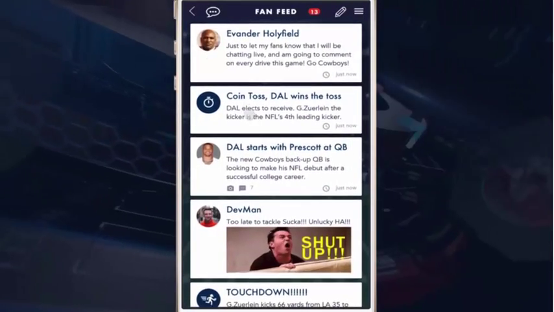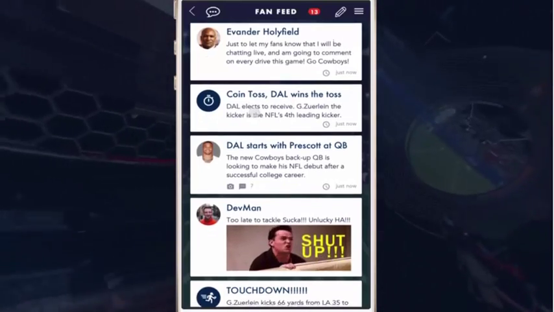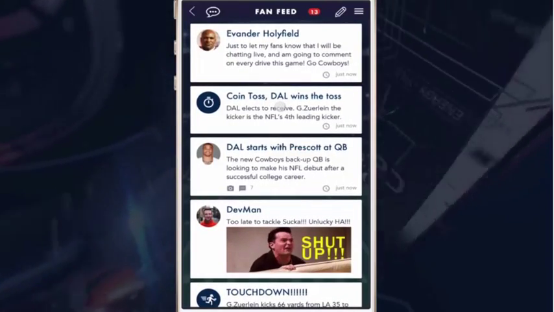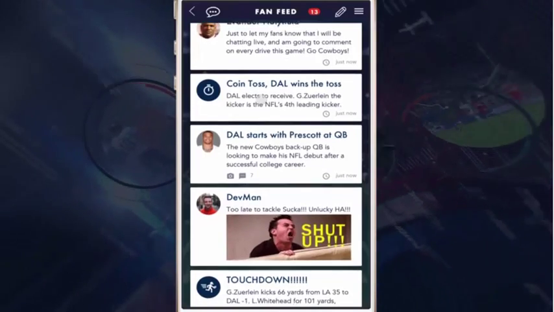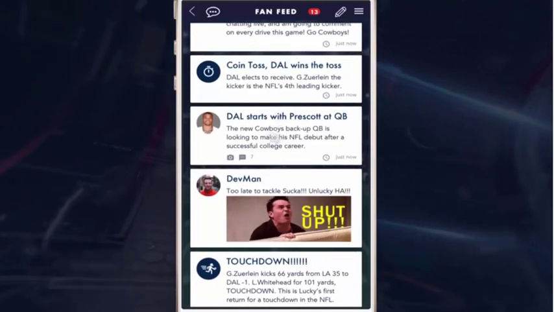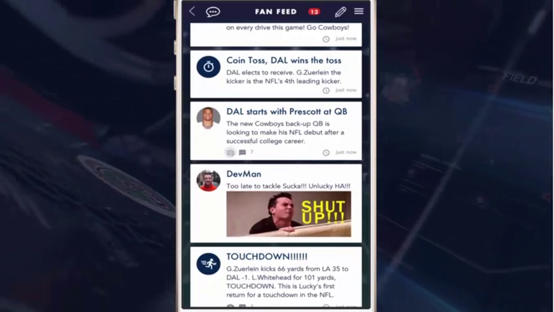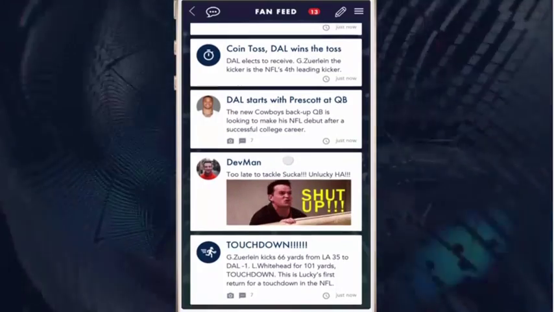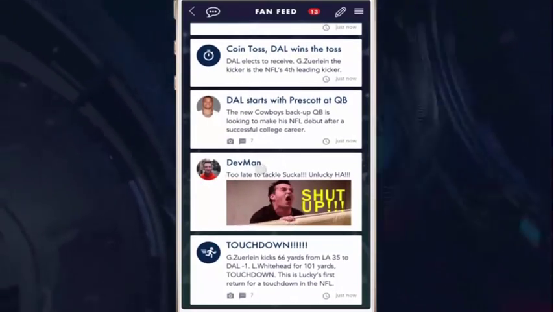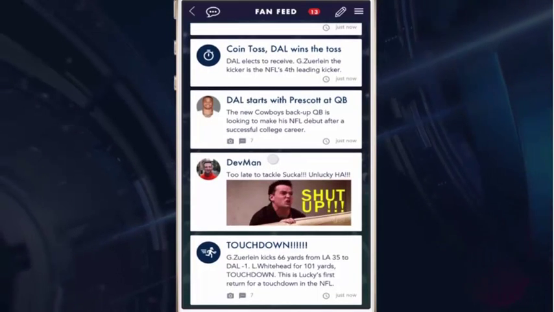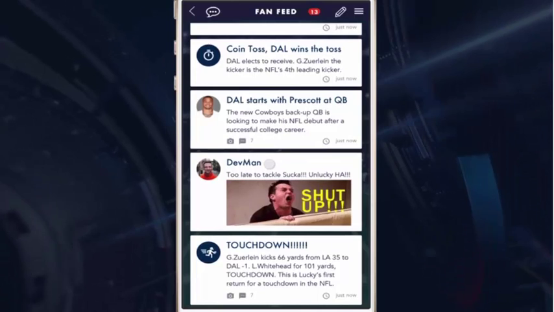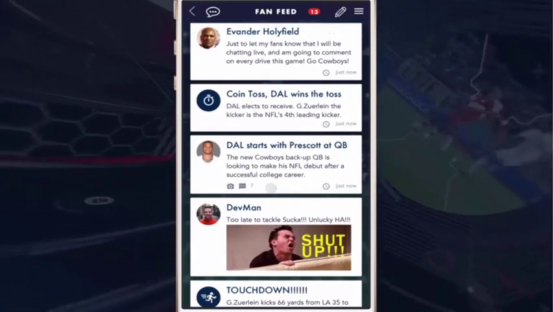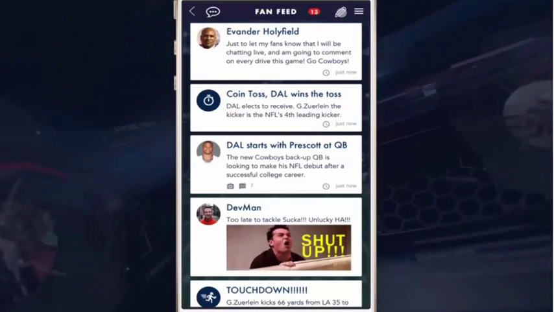And now I see that Evander Holyfield, a celebrity, is a part of this game, and he's ready to comment and show his fans he's involved. We have other game status and game score information and other player and game information feeding in, including player picks, photos and comments about particular players by the fans in the game with me. And of course my friend DevMan is taunting me already, sending me a GIF animation taunt, which will happen a lot in our game. And then of course I see touchdowns, any other game scoring occurring in the game as a constant stream for me as a player, which is awesome. I've never had this experience before with celebrities and others.